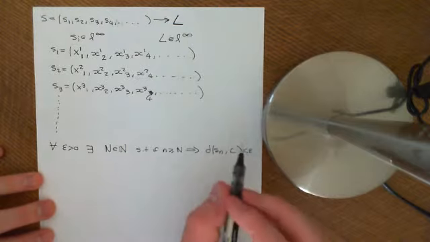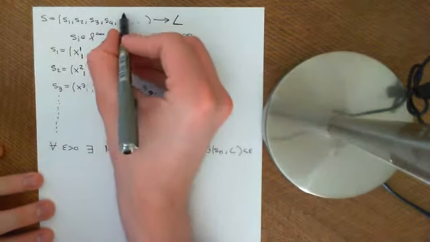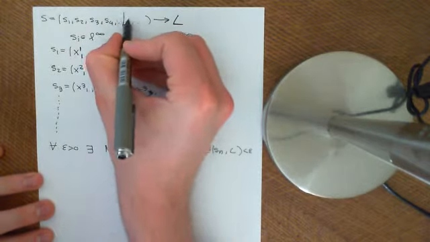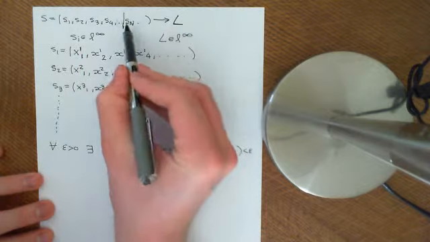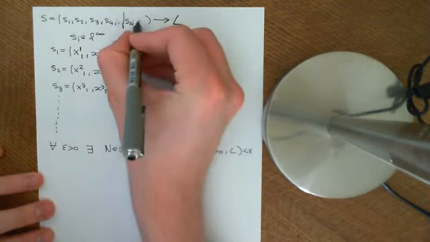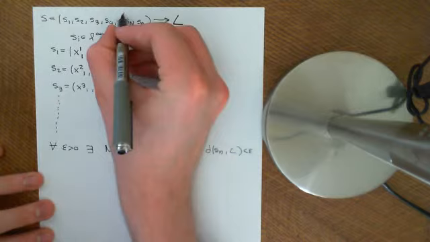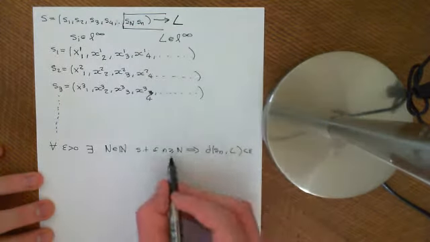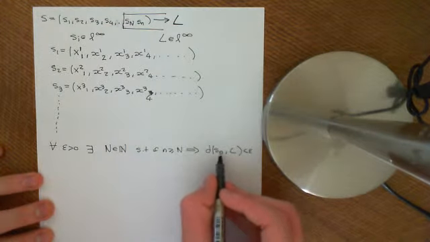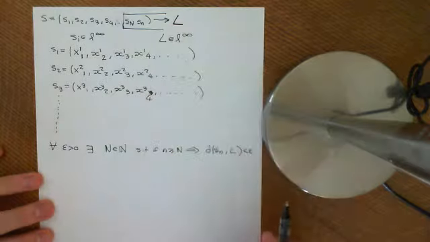So basically what it means is that I can find you some point in the sequence, some s big N, such that if I take any term s little n, which is beyond that point in the sequence, then the distance between that term s little n and L is going to be less than epsilon.